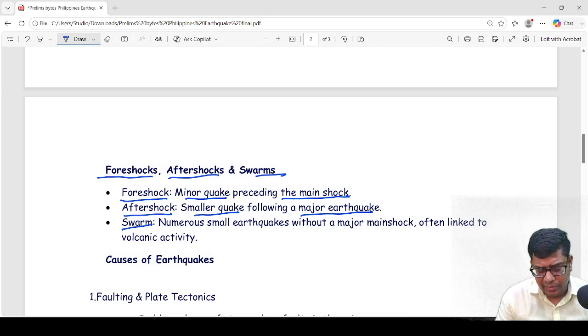And the third important concept is swarms. So what is a swarm? A swarm is numerous small earthquakes without a major main shock, often linked to volcanic activity. So small earthquakes due to volcanic activity are called swarms.